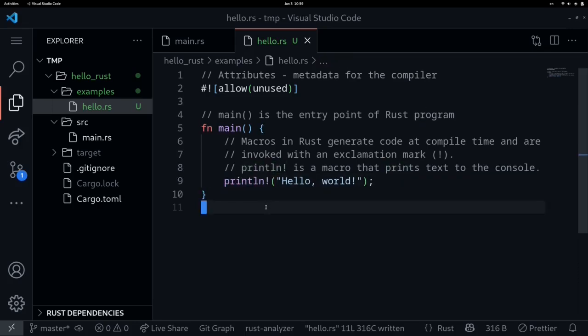In summary, in this video we looked at attributes. Specifically, we looked at this attribute which suppresses warning for unused variables and unused functions. Next, I explained what the main function is. It is an entry point for the Rust programs. We also looked at macros. Macros are code that generates Rust code when the code is compiled. The println is also a macro that prints text to the console.